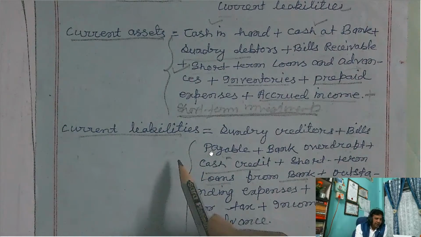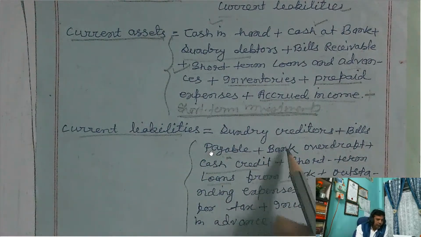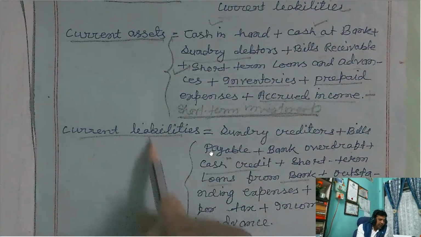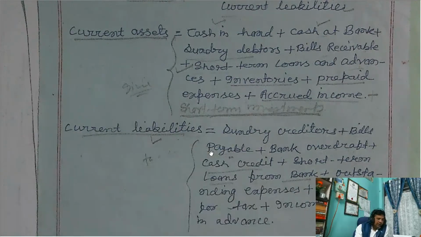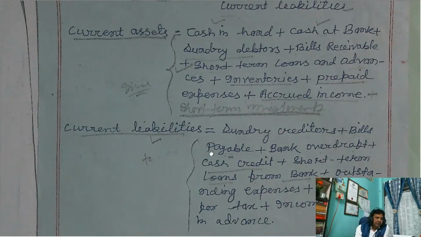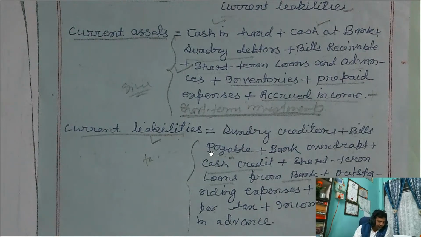Okay, that is current assets. If the business has taken short-term loans and advances from the bank, it is current liabilities. So taken is current liabilities, given is current assets. It depends purely on the period. If it is taken for a 1 year term, then it will be current liabilities. If it is given, then it will be current assets. If it is given for more than 1 year, then it will not be a current asset. It will be non-current assets.